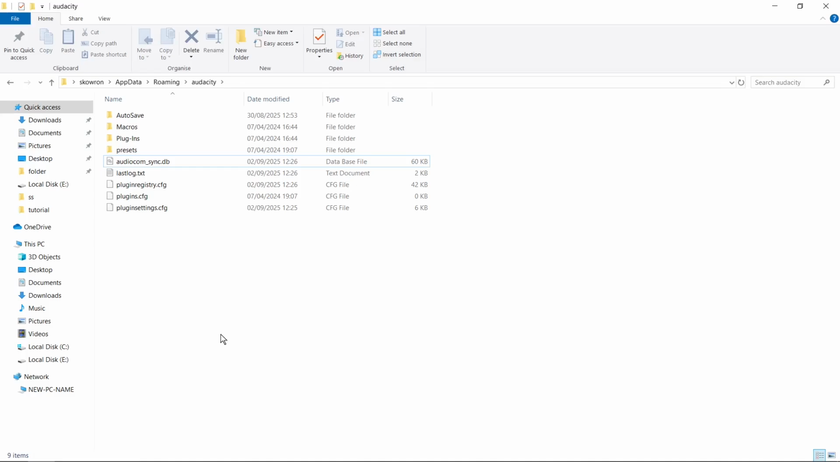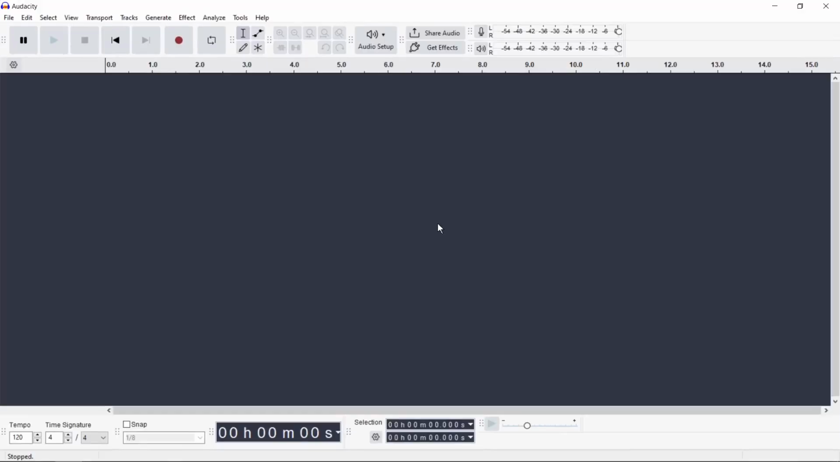So now we can open Audacity with default settings, and as you see Audacity has been successfully opened with default settings. So it's all for today.